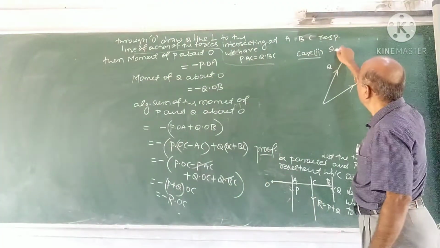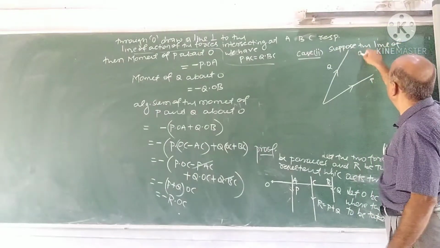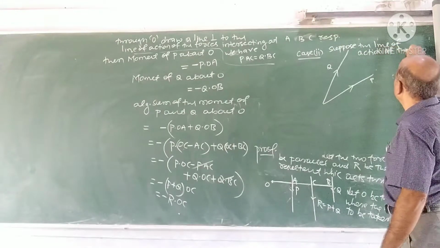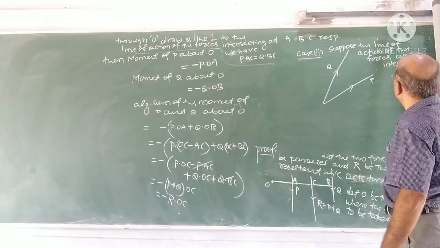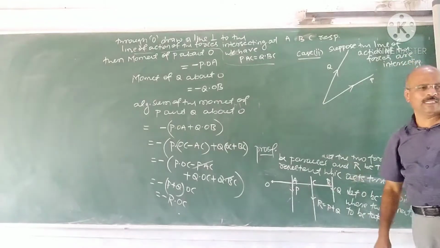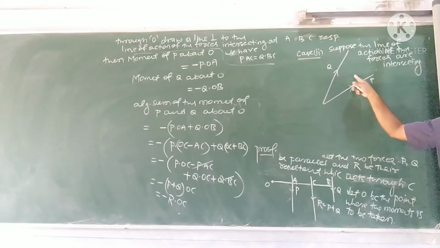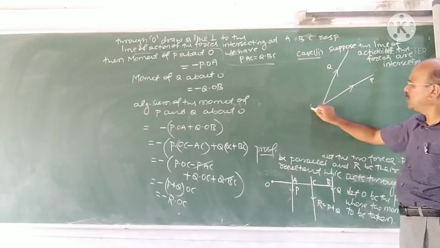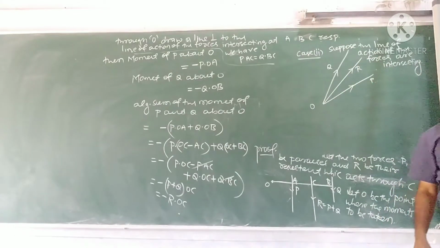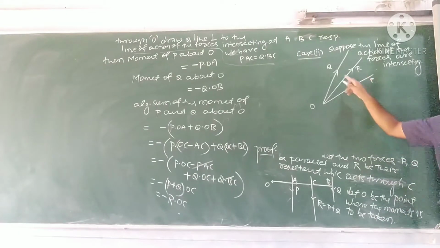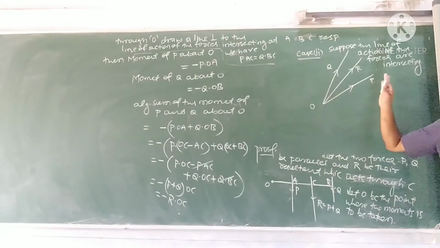Case 2 is, suppose the lines of action of the forces are intersecting. Two cases arise. The first case is where the lines of action of the forces are parallel. The second is where the lines of action are intersecting. Now the resultant of P and Q also passes through this point. Suppose it is R. R being the resultant of P and Q, it also passes through this point. We have taken R as the resultant of P and Q.